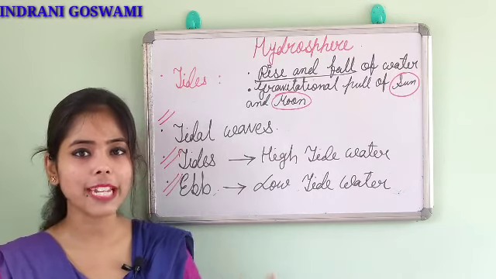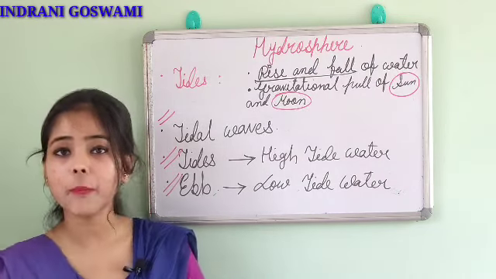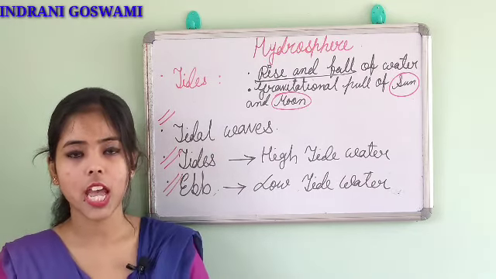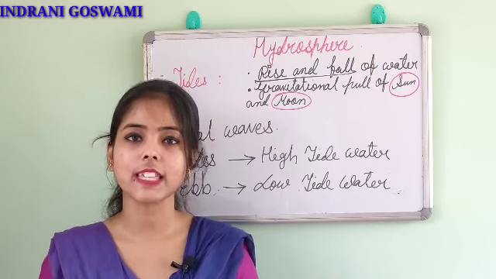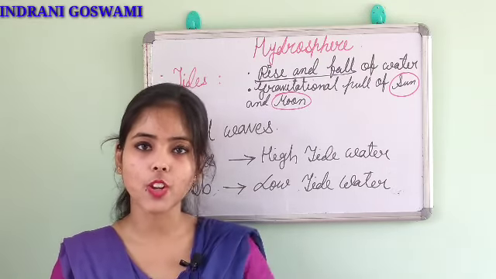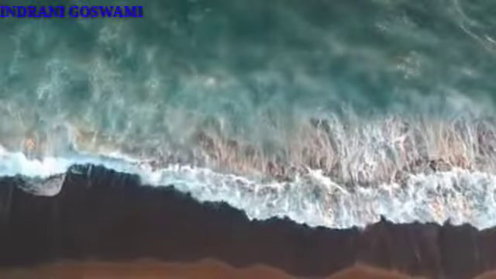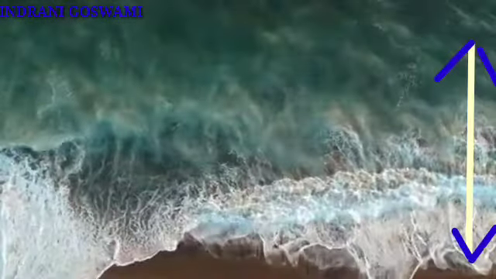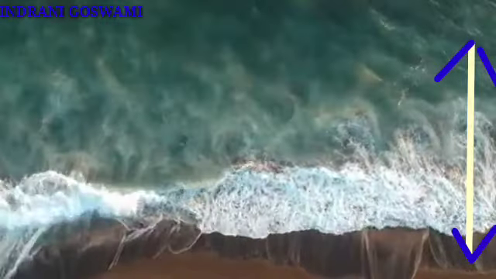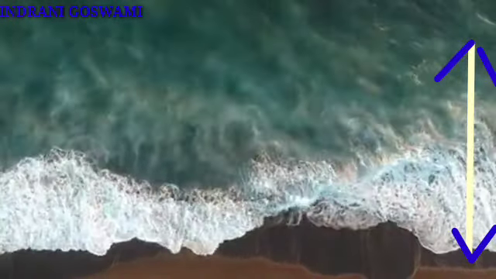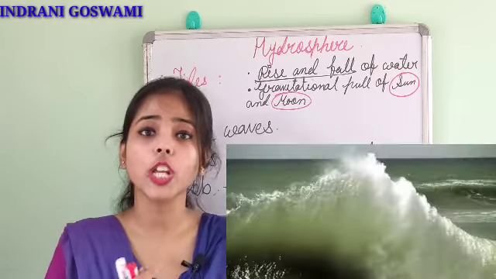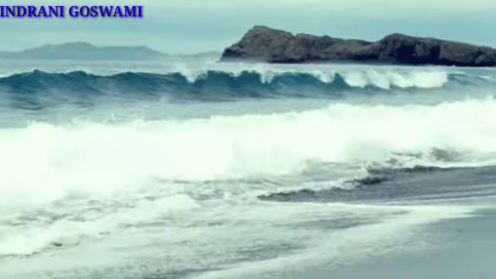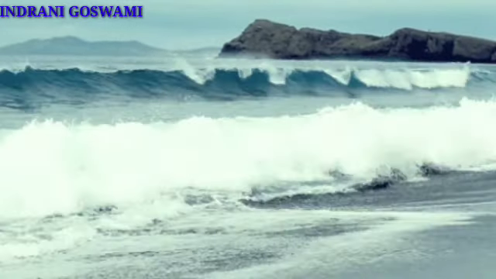Now here many different terminologies are present. What are they? Number one, see what is written, tidal waves. The tides generally affect the water present on the surface of the water body down to the bottom of the water body. So the entire water body is generally affected by the tides. Now tidal waves: the sea waves that originate due to the tides are known as tidal waves. In the oceans and the seas, we can see these tidal waves.